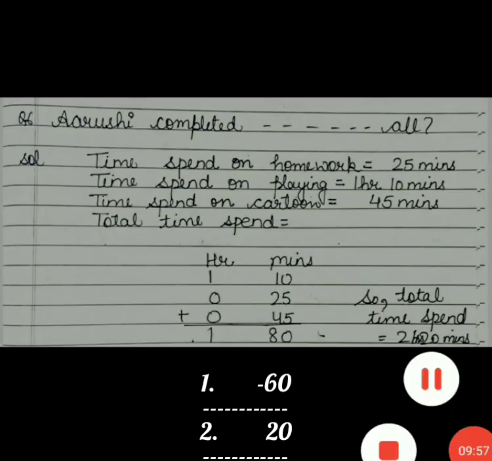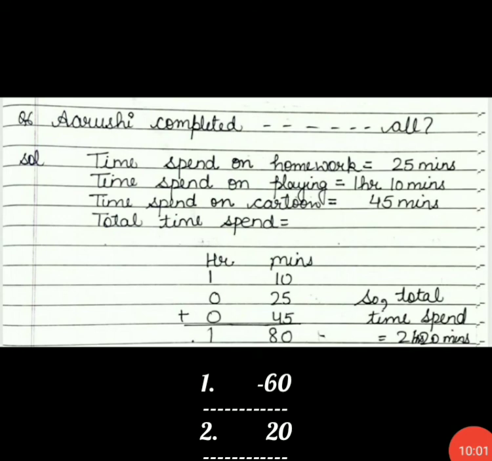Clear? I hope you understand how to find the duration and how to do this type of word problem. When you are finding time, at that time you have to do plus, and when you are finding duration, meaning both the AM and PM times are given, in that case you have to find the duration, and you know how to find it. In this manner you have to do questions, and I hope you understand this concept. Thank you and have a nice day.